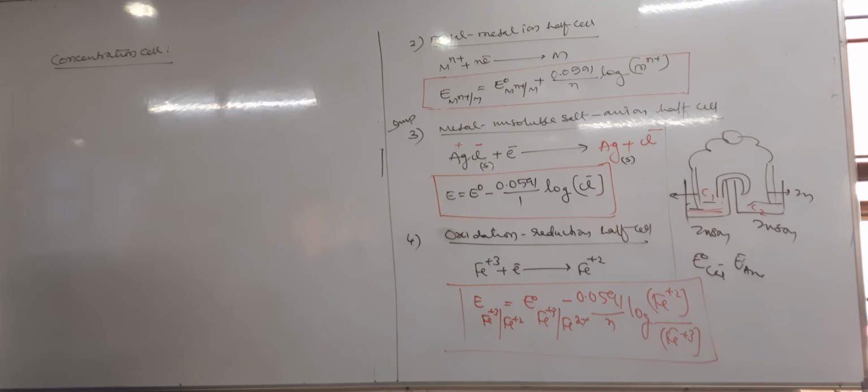Next point: in concentration cells, E naught cell equals 0.